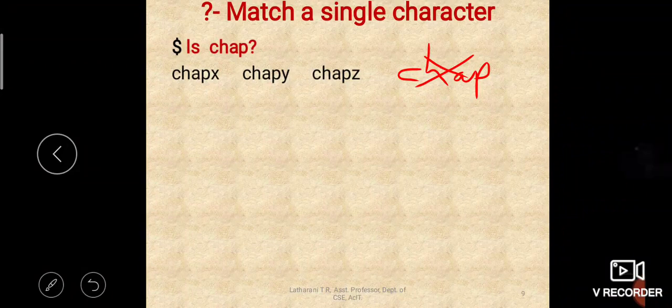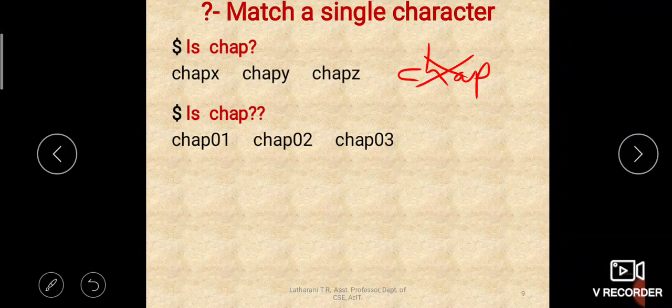Is that clear? Next, if you say ls chap double question mark, what is the meaning of this? After chap there should be two characters, and two characters must be present. So what are the files which have two characters after chap? They are chap01, chap02, chap03. Chapx, chapy, chapz will not be displayed because they have only one character after chap. And what about chapxyz? It has three characters after chap.